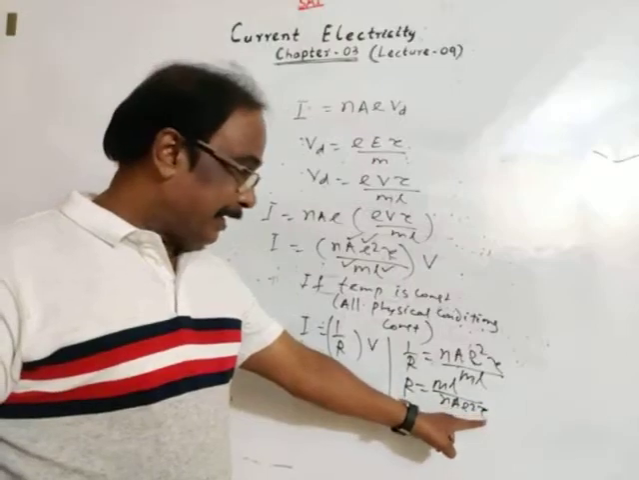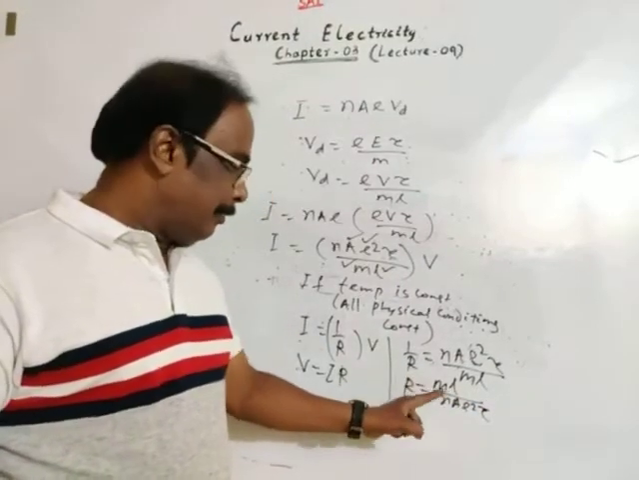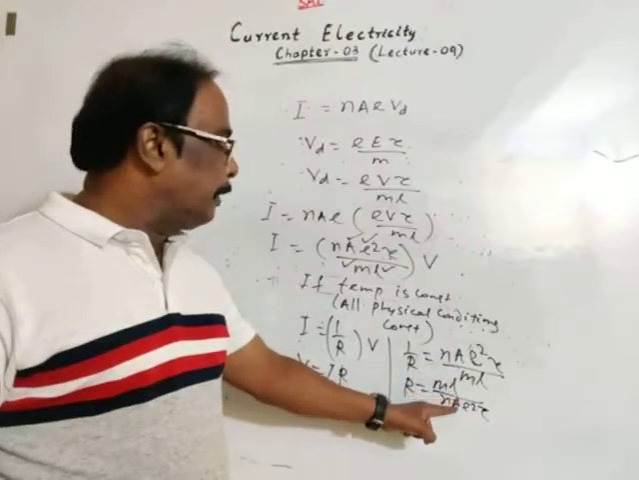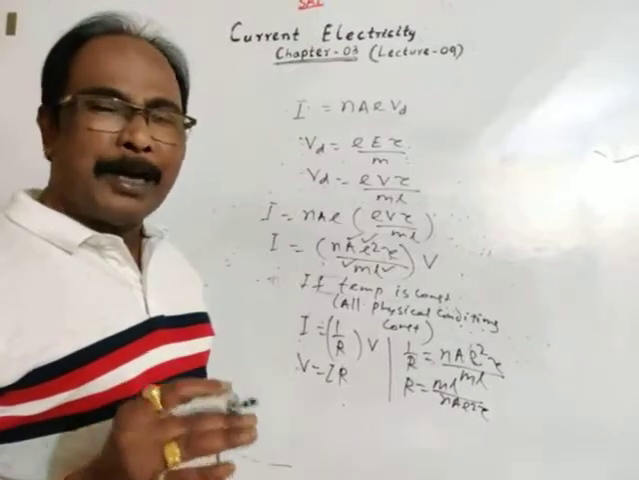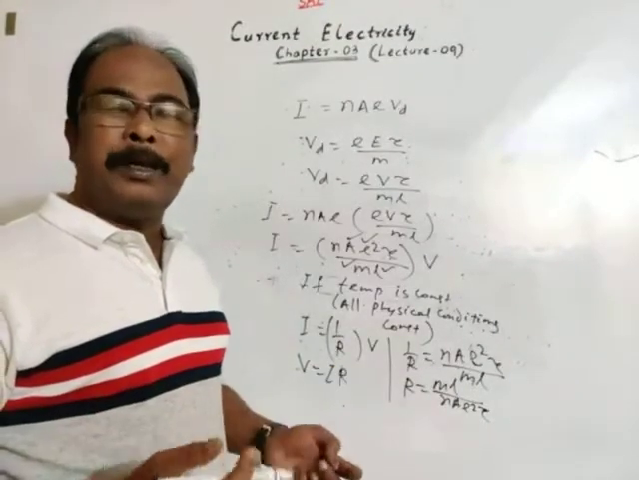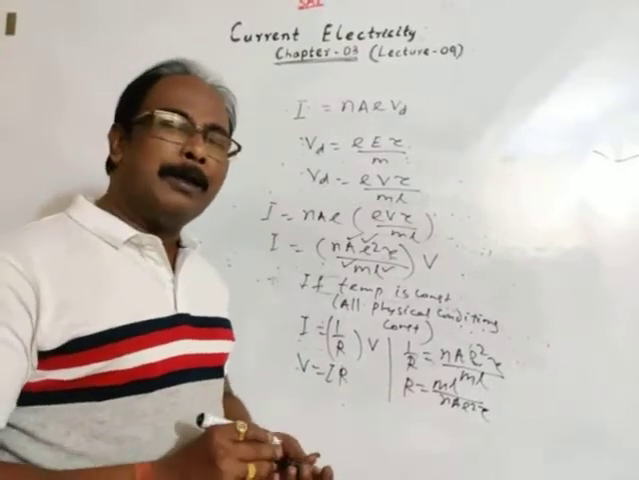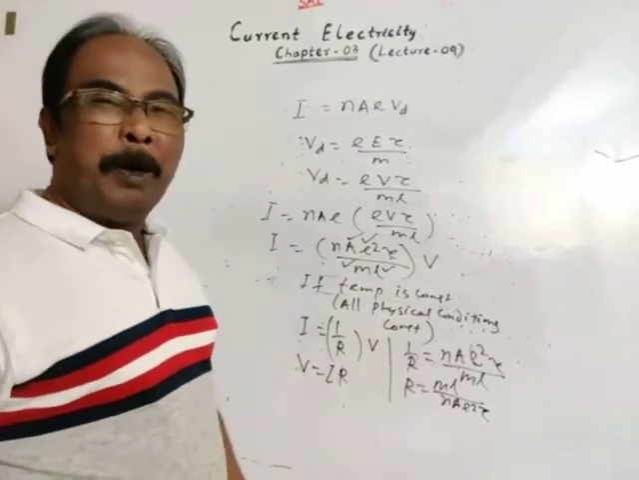If temperature increases, relaxation time decreases and resistance increases. Resistance depends upon the length of the conductor and the area of cross section. All these factors we have already discussed, and also how resistance varies with temperature. Resistance of a conductor varies with temperature. So this is the proof of Ohm's law.